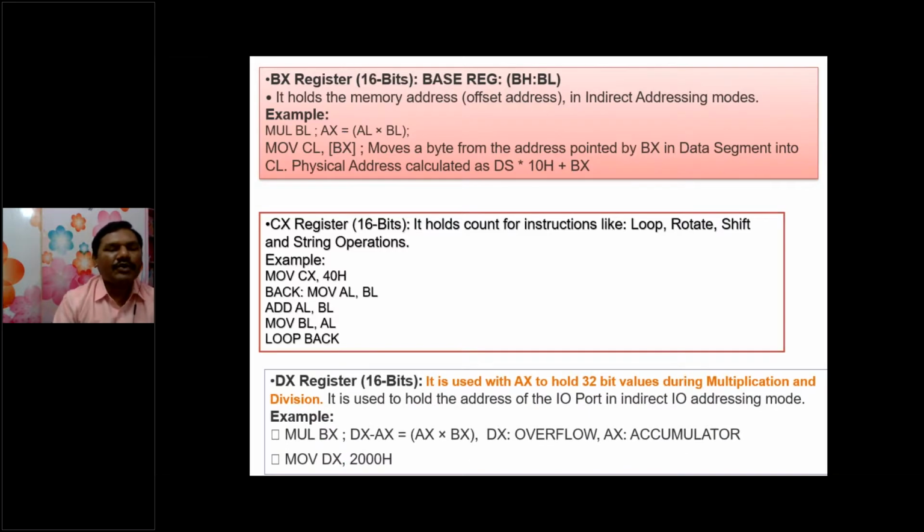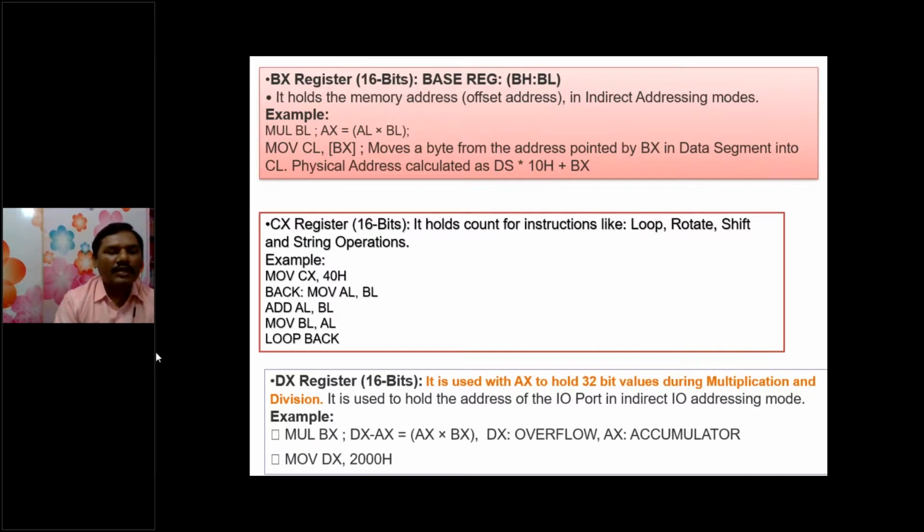Here we have one more very important register, called the data register or DX register. Its main purpose is for multiplication and division operations. Because in division we have two outputs, quotient and remainder, the remainder is stored by the DX register. In multiplication also, if you multiply two 16-bit values, the result will be 32-bit, so the overflow beyond 16 bits will be stored by the DX register. This is the main purpose of the DX register.